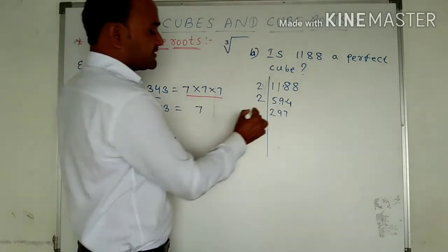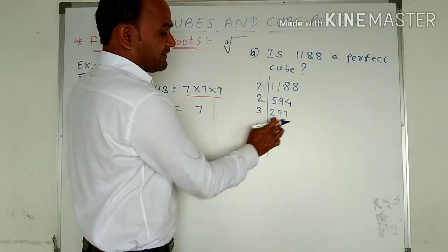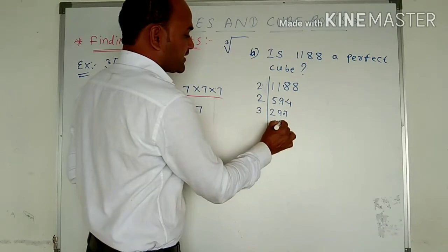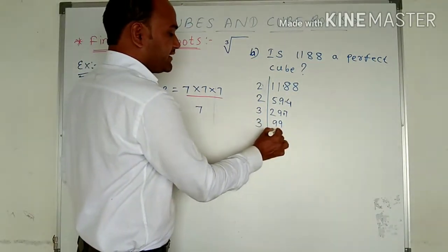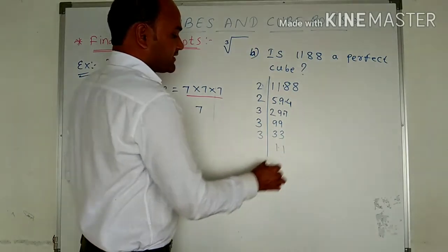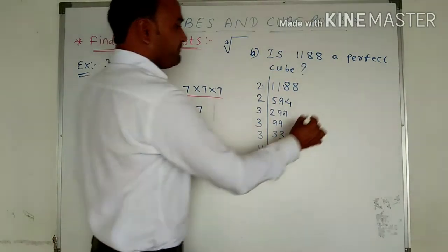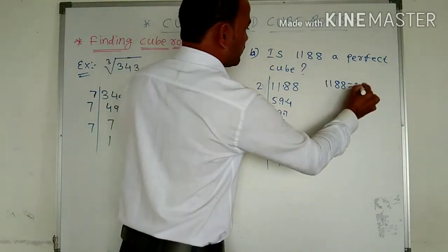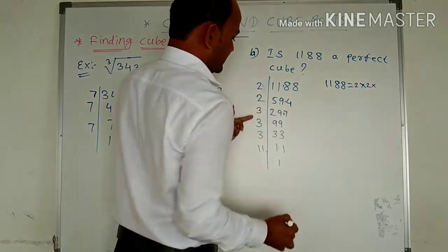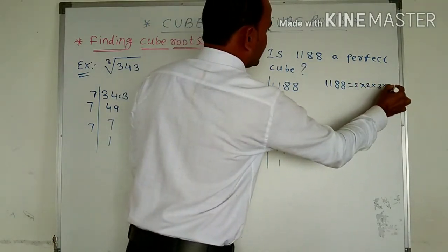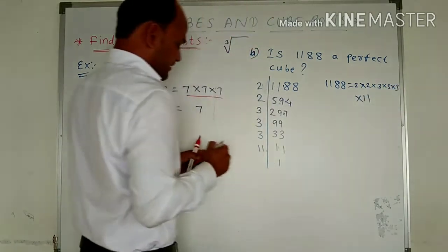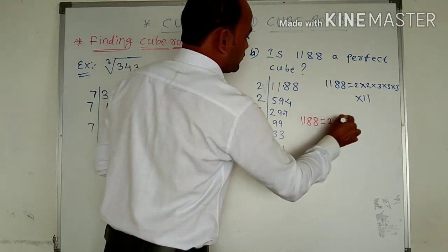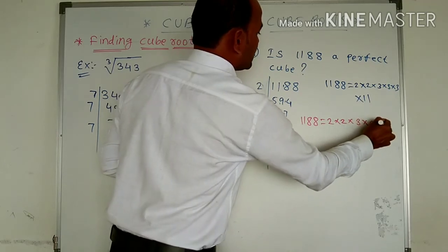So we can divide this number by 3. So 2 plus 9 is 11, 11 plus 7 is 18. 18 means it is possible to divide. 3 9s are 27, 2 remains, 3 9s are 27 again. Okay, then again 3 3s are 9, then 3 11s are 33, 11 1s are 11. So the prime factors of 1188: 2 times 2, how many times 3 is there? 3 times 3 times 3, one, two and three. But one time 11 is there. It means that the prime factors of 1188 are 2 into 2 into 3 into 3 into 3 into 11.